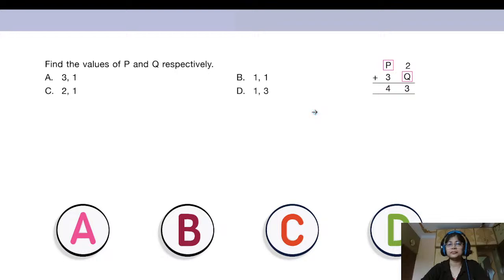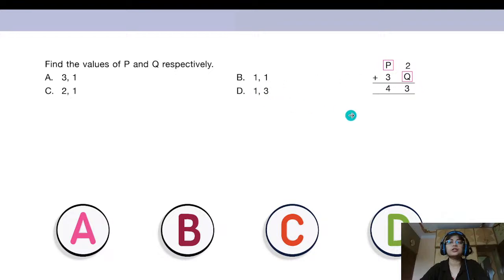Okay? So option C, you have 2 and 1. In place of P, if you put 2, and in place of Q, if you put 1, then what happens to the answer? In the ones place, you get 3 for sure, but in the tens place, you get 2 tens and 3 tens, 5 tens. The answer becomes 53. So this is not the correct option.